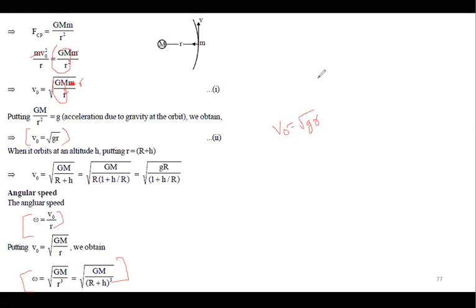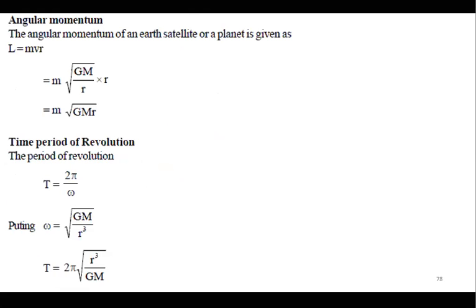So root gr is the velocity of a satellite which is revolving around the planet at distance r from the center. Now, when you talk about escape velocity, for escape velocity, which concept will we use? Tell me. Anyone?